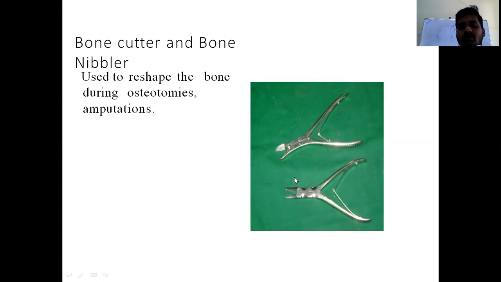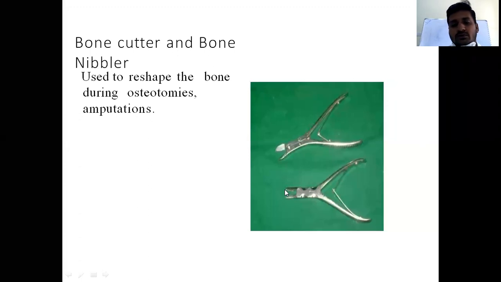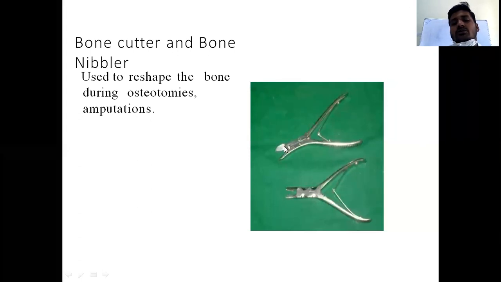Bone nibblers are used to smoothen the bone or to remove outgrowths of the bone. It is used to cut the bone during bone graft harvesting, or to make it into small pieces of graft, or to cut bone during amputation.